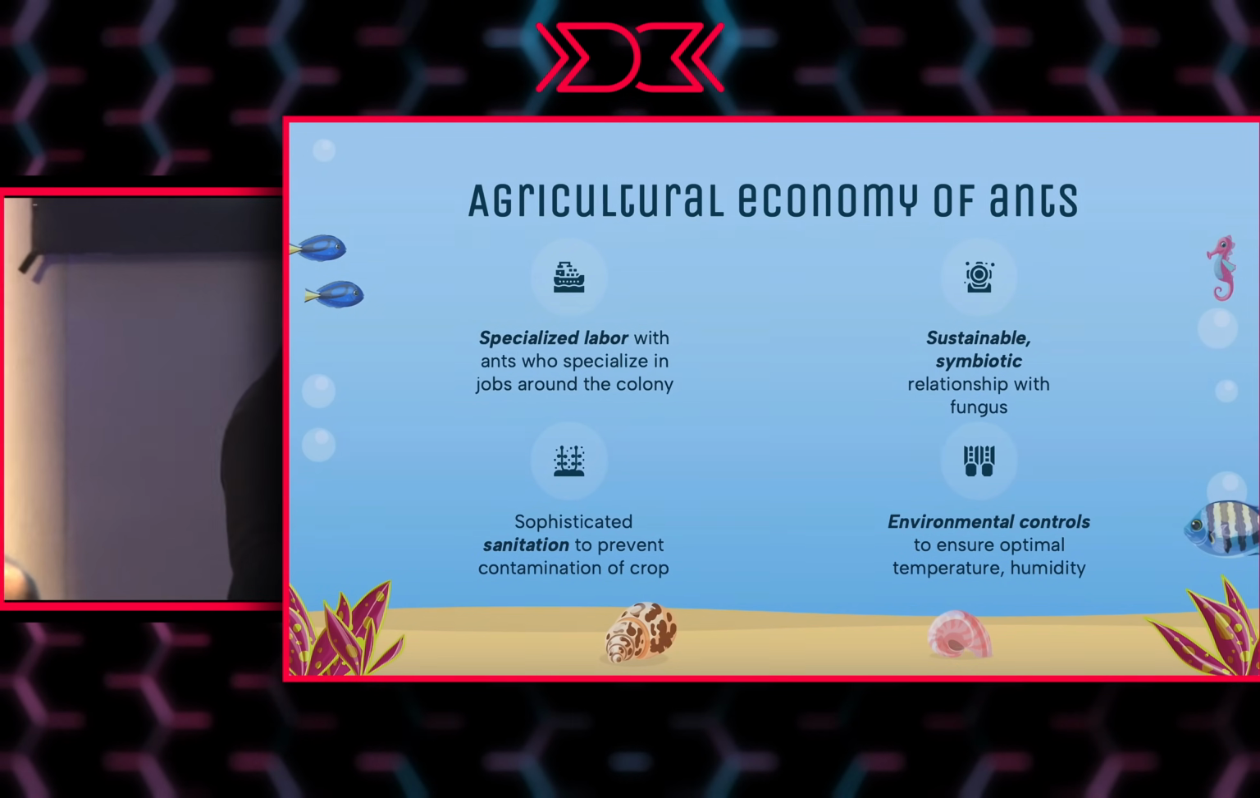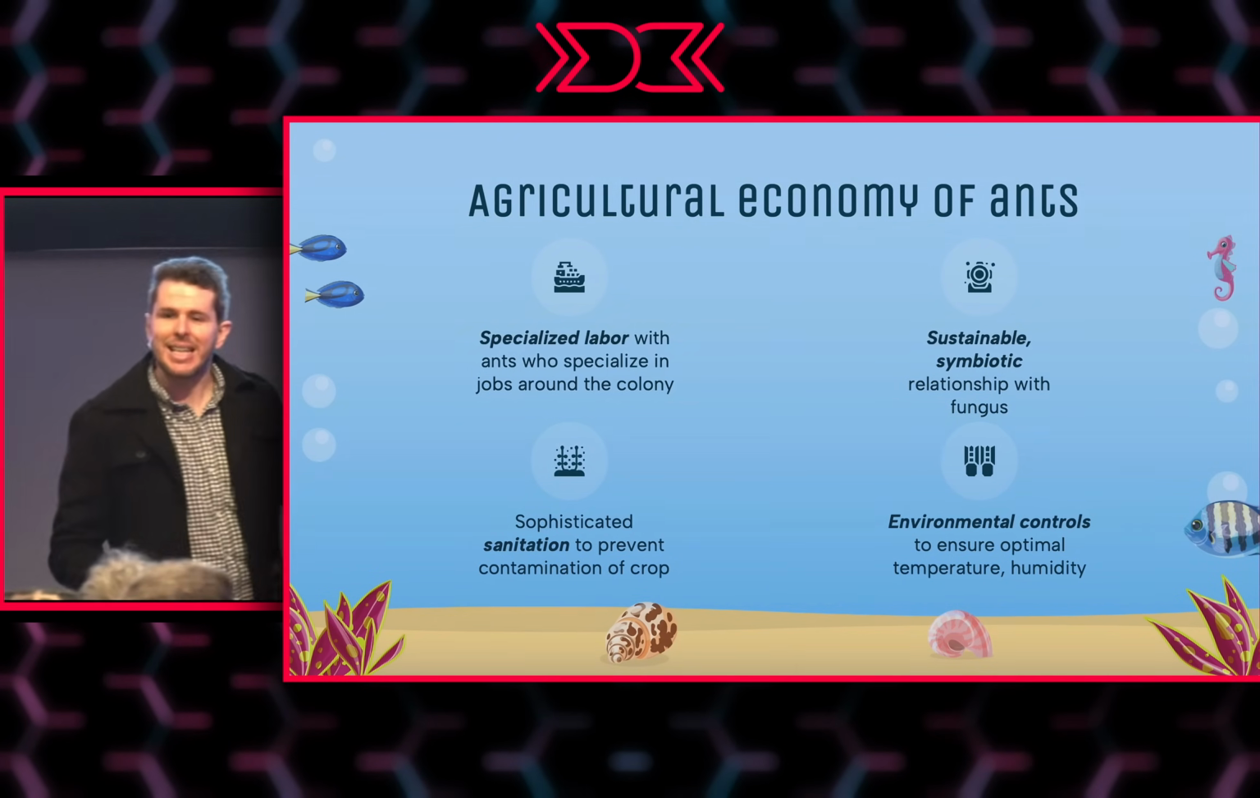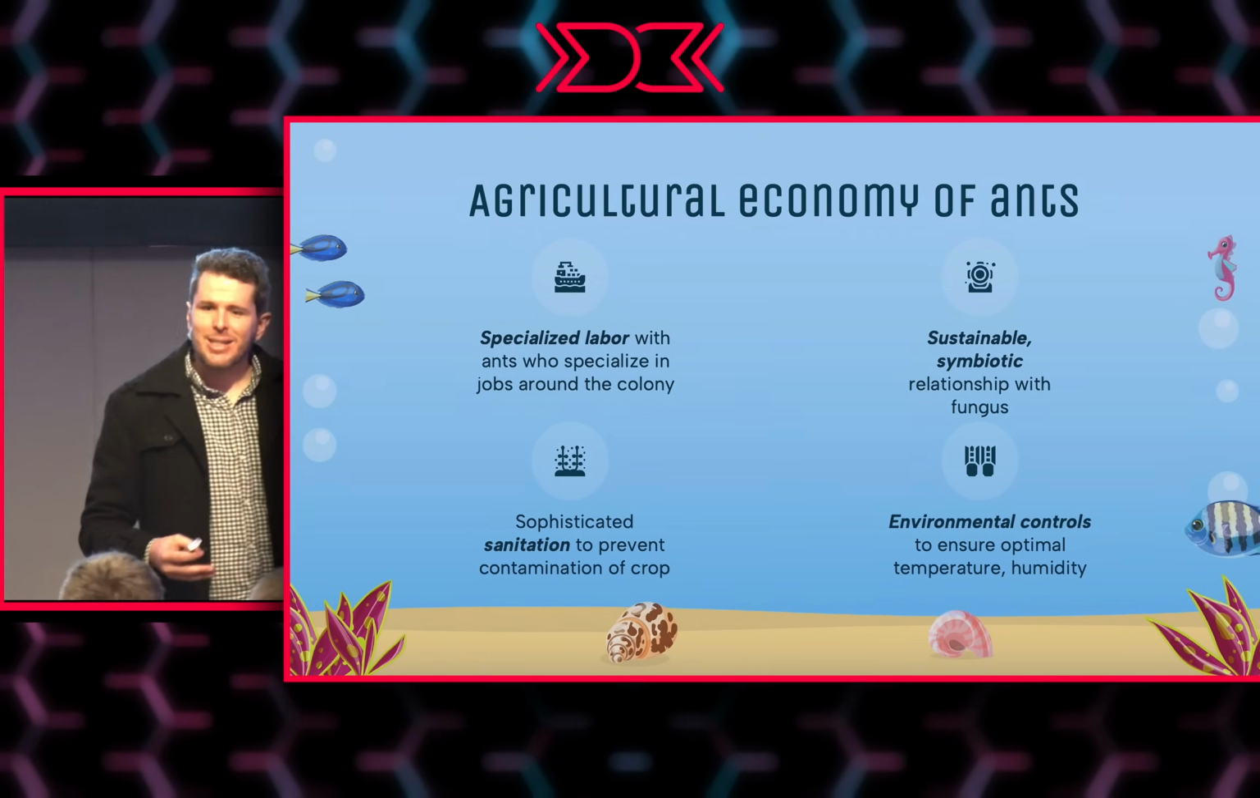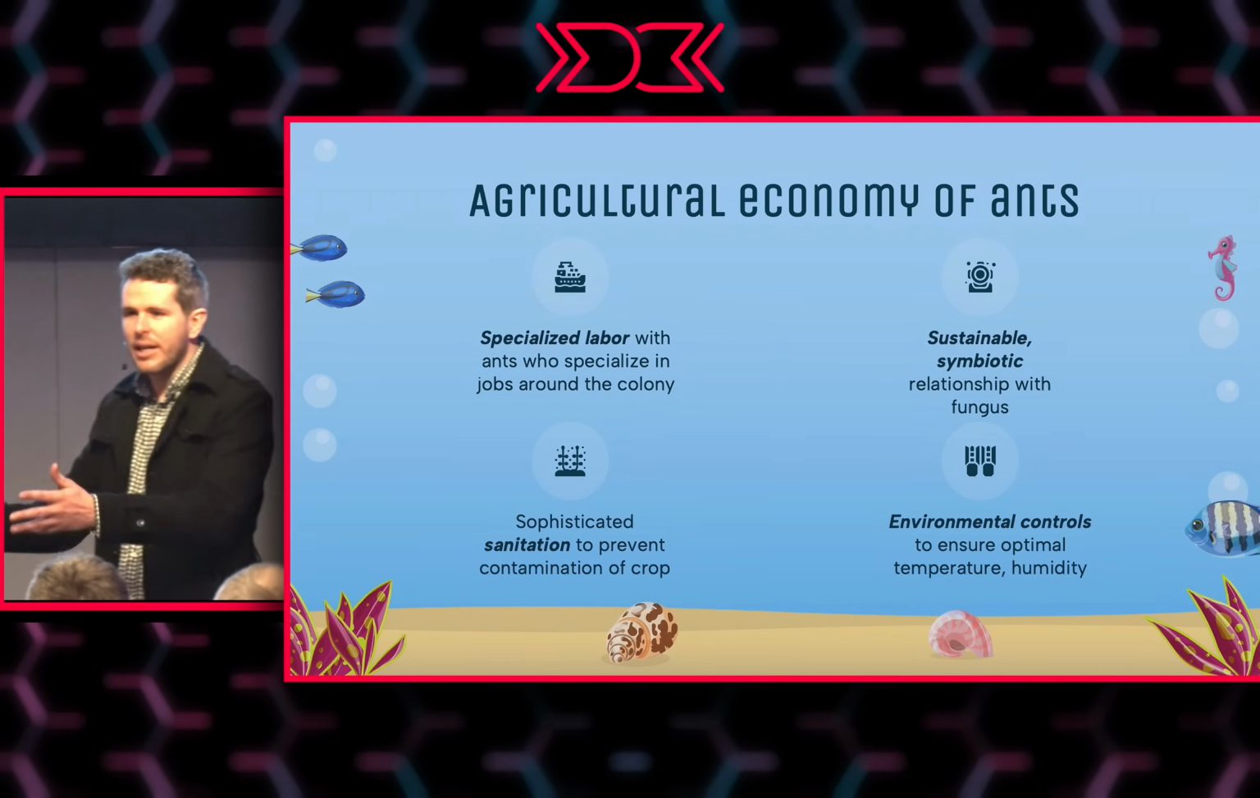In the anthill, they have specialized labor. They have some ants that go and cut the leaves. They're probably the rock stars of the anthill. But we also have ants that go and tend to eggs or whatever.